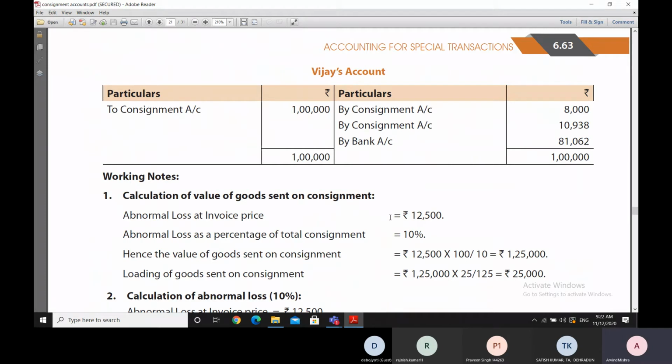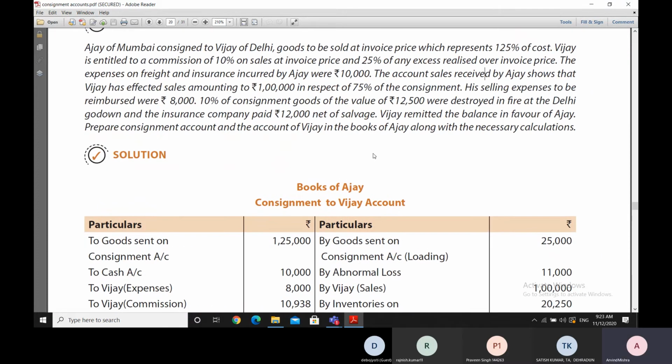So 12,500 rupees is the abnormal loss at the invoice price, which is mentioned here. This amount is being used to calculate the goods sent on consignment, because 10% of the consignment goods is of the value 12,500 rupees.